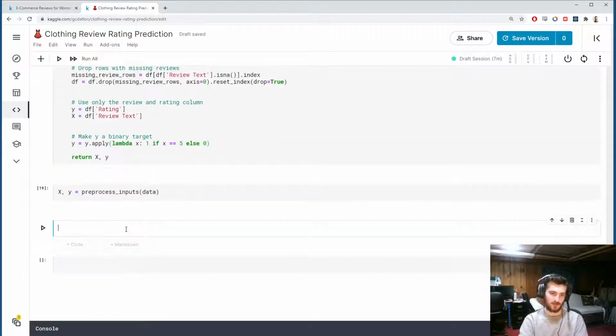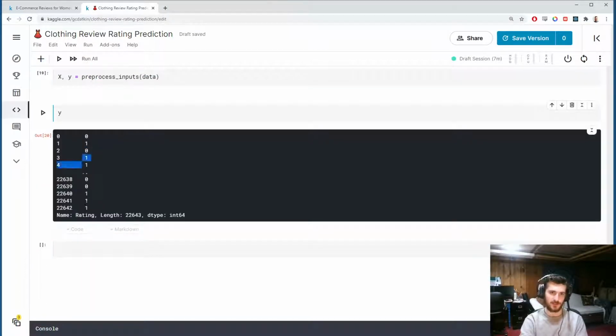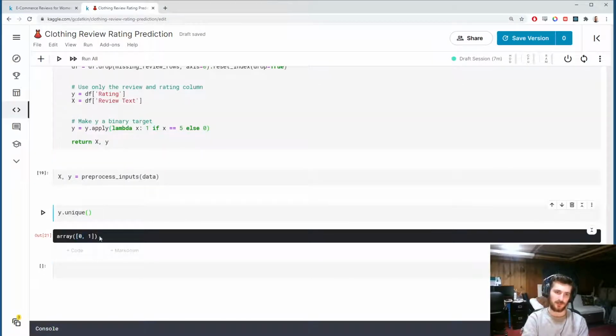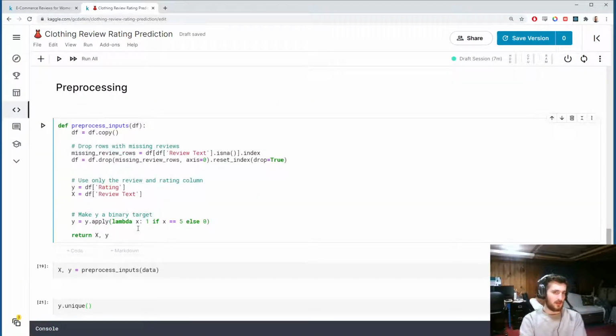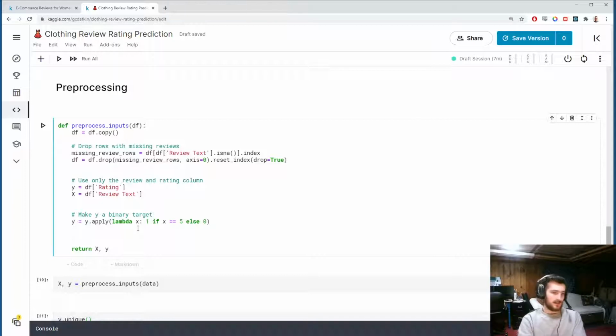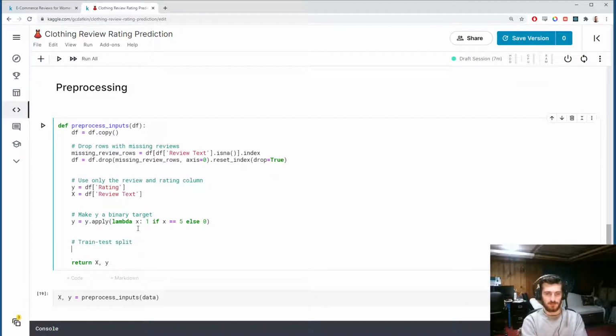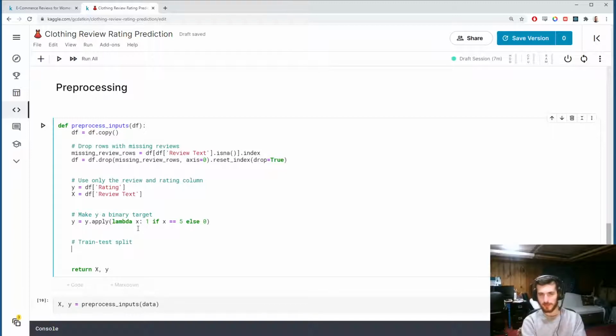So now, if we look at y, you can see it's just zeros and ones. To verify, .unique will give us just 0 and 1. Alright, and now we can do our train test split. I'm doing the train test split first because when we're learning the vocabulary to use, we only want to use the vocabulary from the train set.